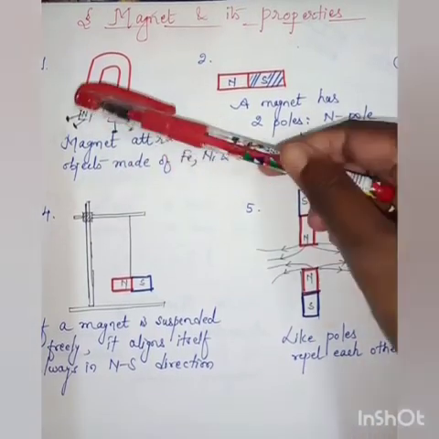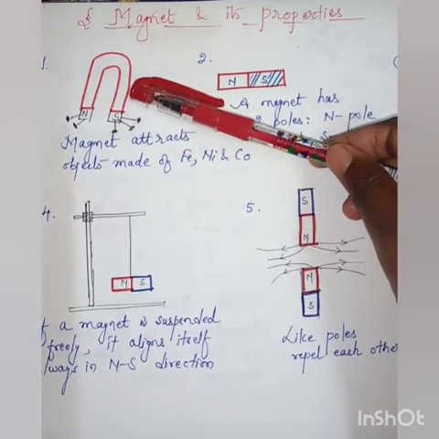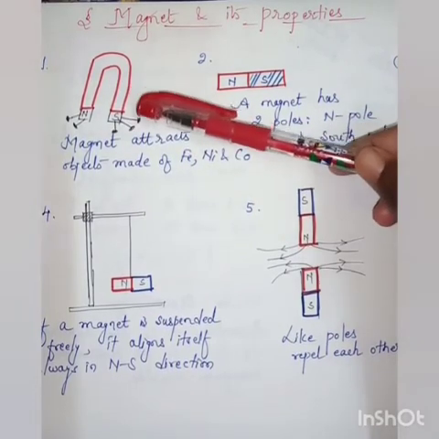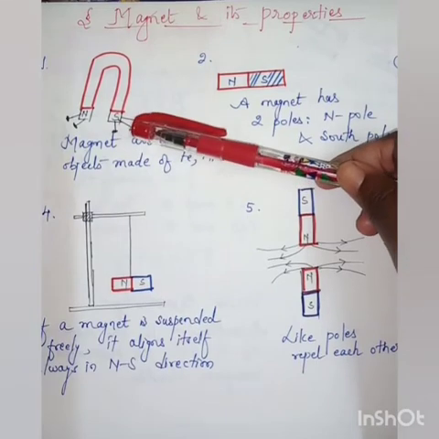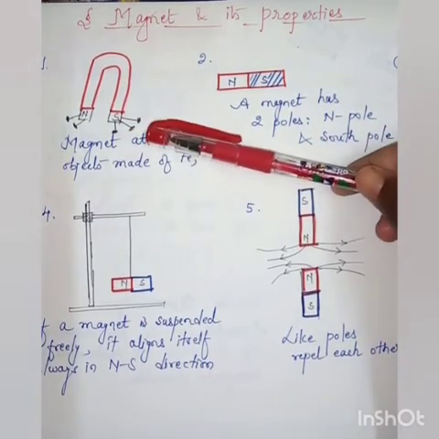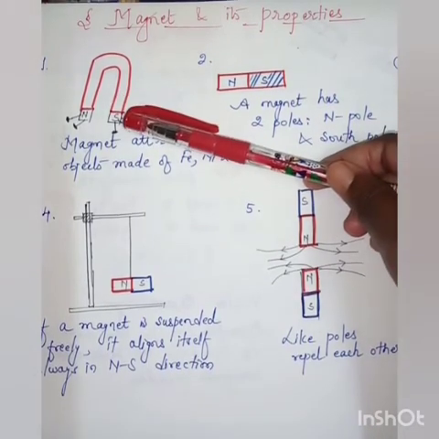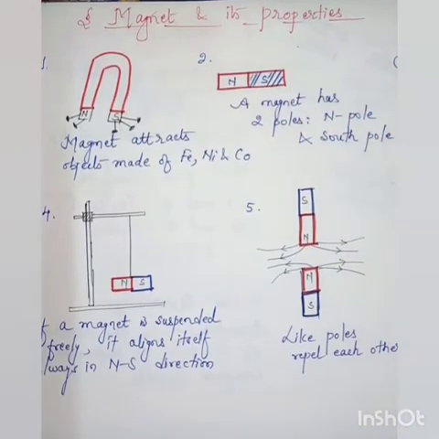Then what is the basic difference between a magnet and magnetic materials? A magnet has the magnetic property forever, but magnetic materials are attracted by the magnet and they have the magnetic property only when placed near the magnet or kept in touch with the magnet. This is the first property of the magnet.